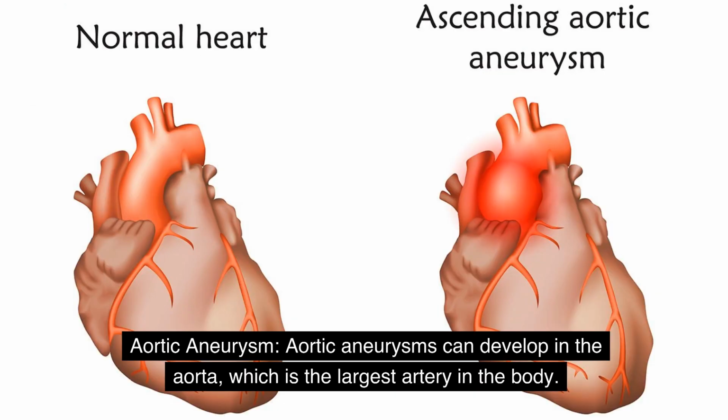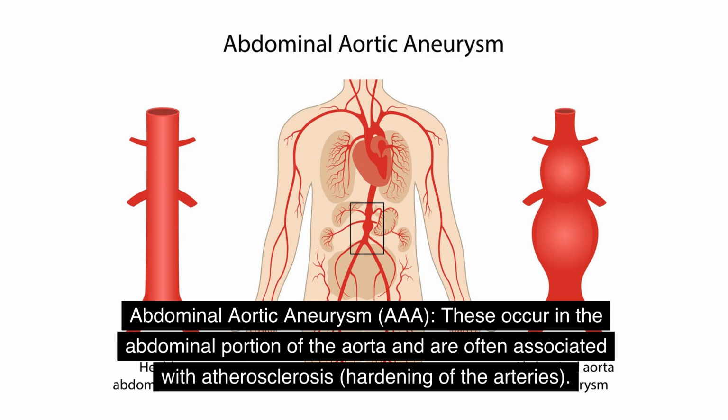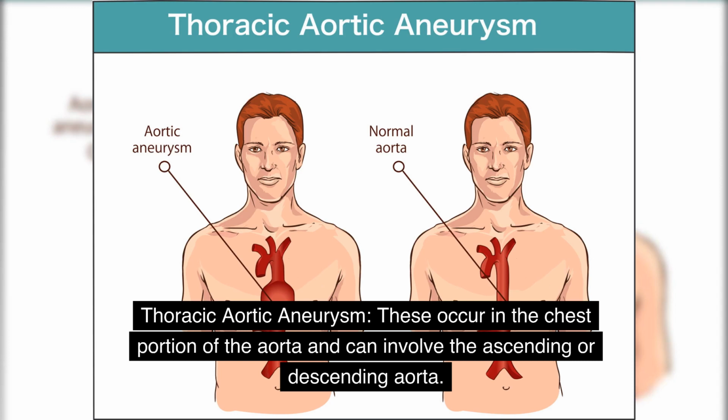Aortic aneurysm. Aortic aneurysms can develop in the aorta, which is the largest artery in the body. There are two main types. Abdominal aortic aneurysm, AAA: these occur in the abdominal portion of the aorta and are often associated with atherosclerosis, hardening of the arteries. Thoracic aortic aneurysm: these occur in the chest portion of the aorta and can involve the ascending or descending aorta.